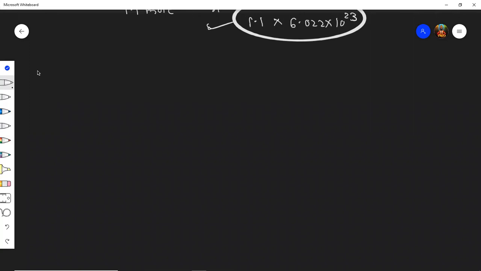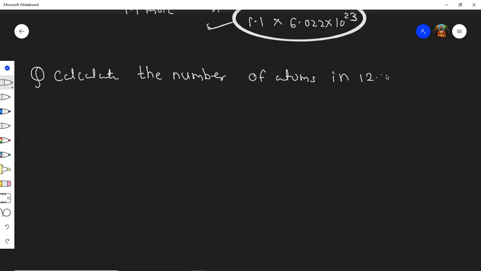Yes, students, take one more question. Calculate the number of atoms in 12.2 liters of the below gas at NTP, normal temperature and pressure.